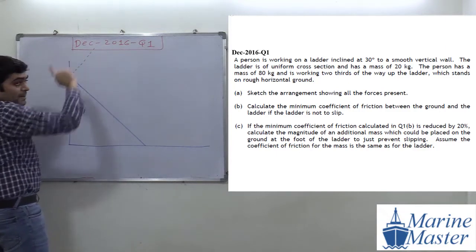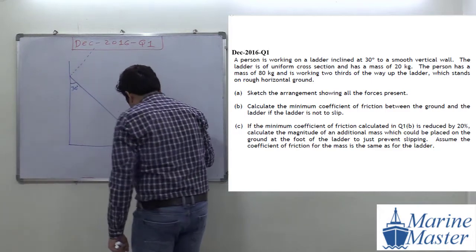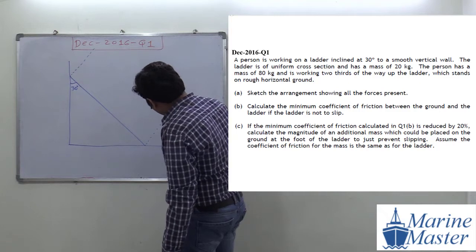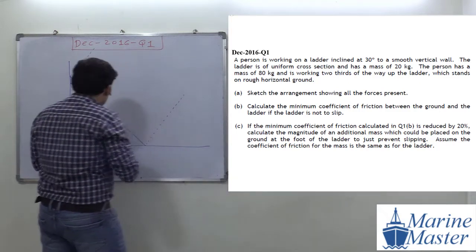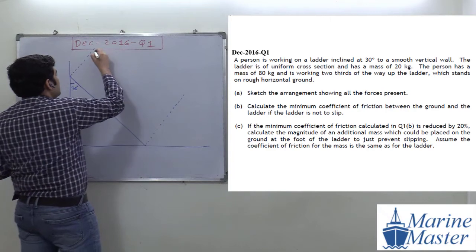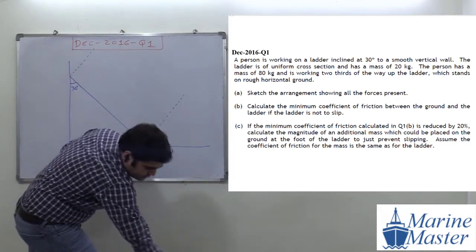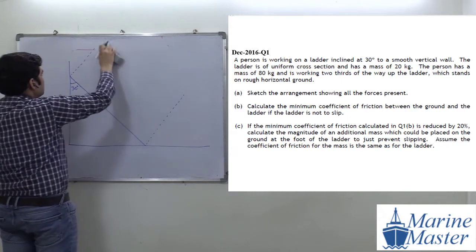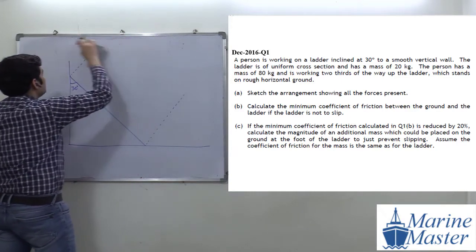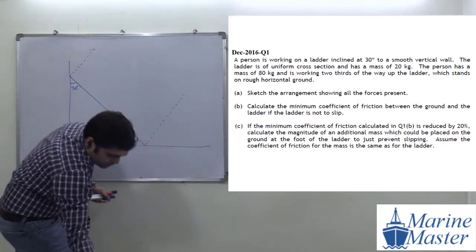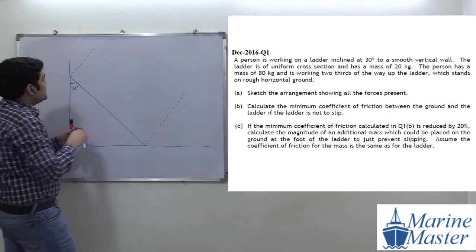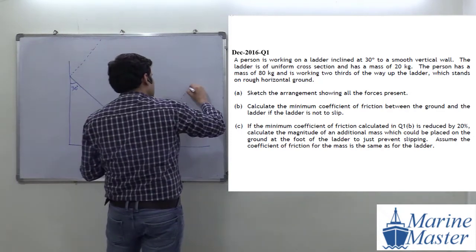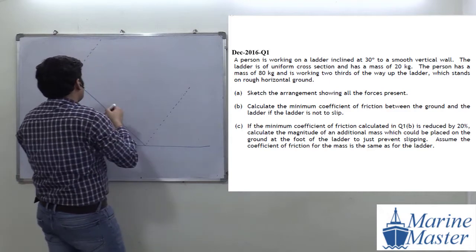This is a dotted perpendicular line, for the dimension purpose. There is another dotted perpendicular line. So what do we assume for the length of the ladder? Don't forget, this is a December 2016 exam question. I need more space, that's why I am erasing the heading of the question. Now try to see the scenario here. So what is the length of the ladder?